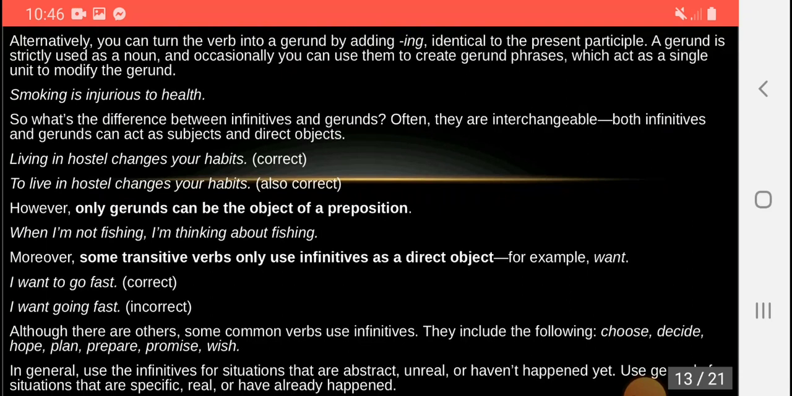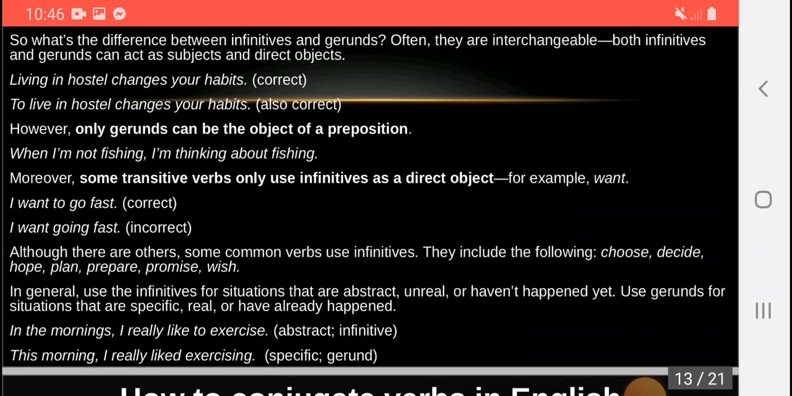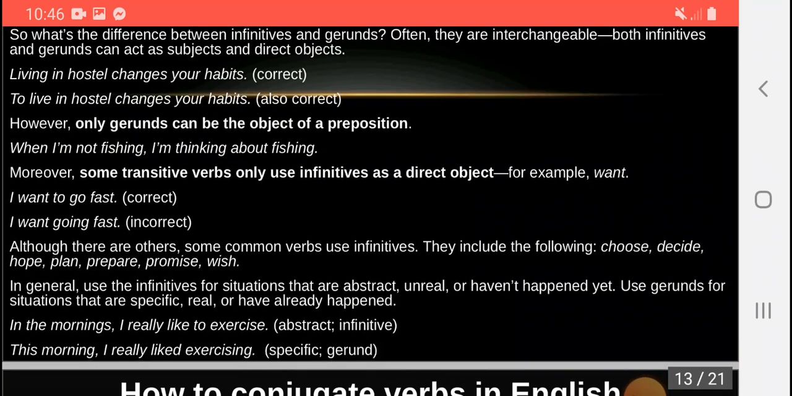Some transitive verbs only use an infinitive as a direct object. For example, want. I want to go fast. It is correct. I want going fast. It is incorrect. Although there are others, some common verbs use infinitives. They include the following: choose, decide, hope, plan, prepare, promise, wish.